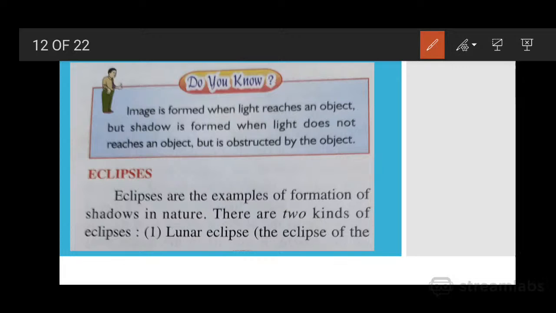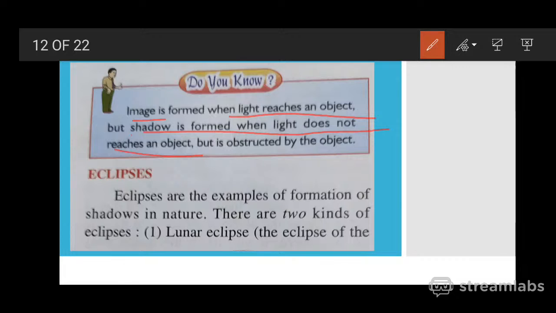So when I ask in the division class for one difference between image and shadow, you can say light reaches an object in an image, whereas light does not reach an object in a shadow.